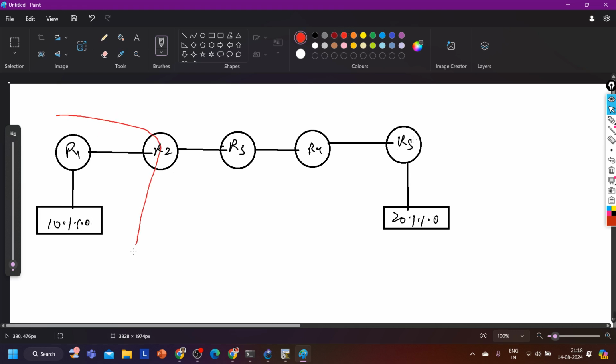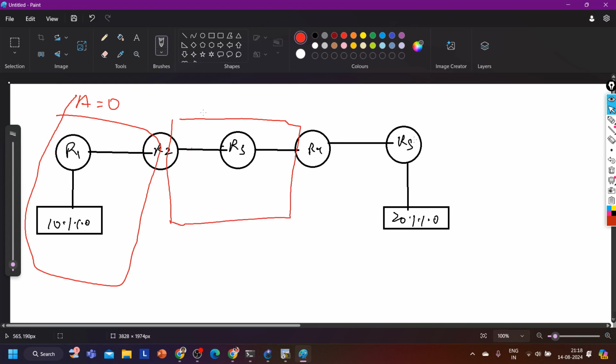Suppose these routers are in area 0, these routers are in area 1, and these routers are in area 2.